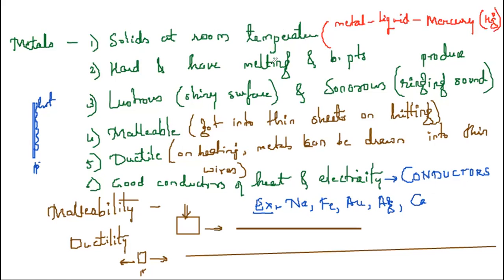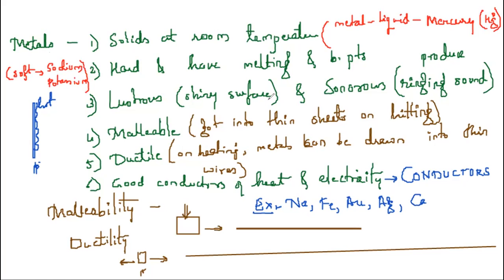Metals are hard and have high melting and boiling points. But a few metals are soft. That is an exception I'm saying. The soft metals are sodium and potassium. They are so soft that you can even cut them with a knife. So this is an exception. With red ink, what I'm writing are exceptions.